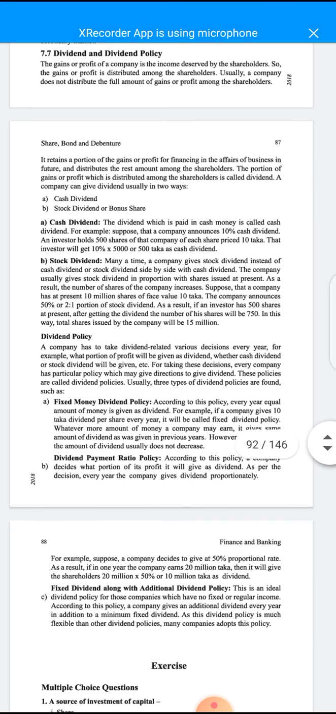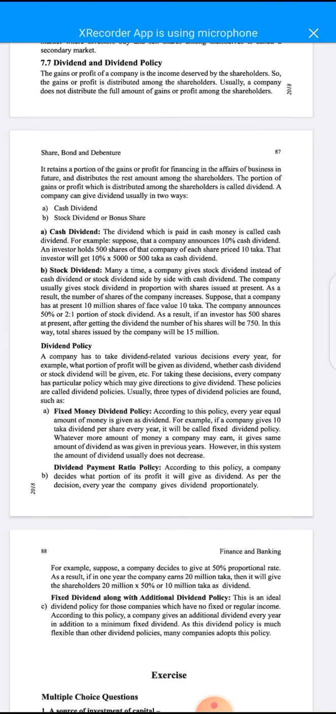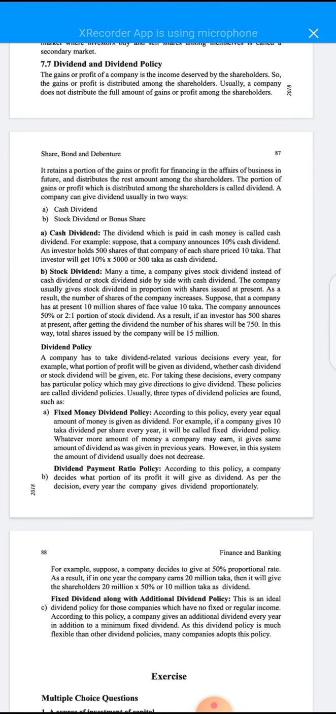For example, suppose that a company announced a 10% cash dividend, and an investor holds 500 shares of that company, where each share price is 10 taka. That investor will get 10% of 5,000, which equals 500 taka as cash dividend. When shareholders get profit as money, it's called cash dividend.